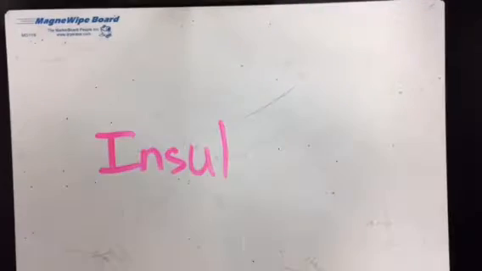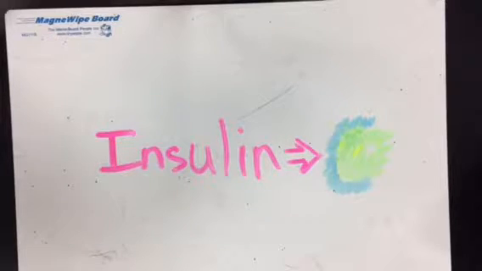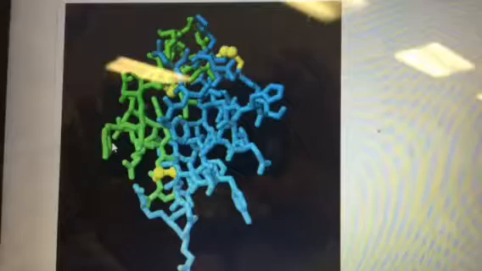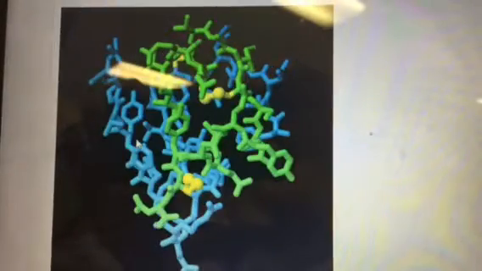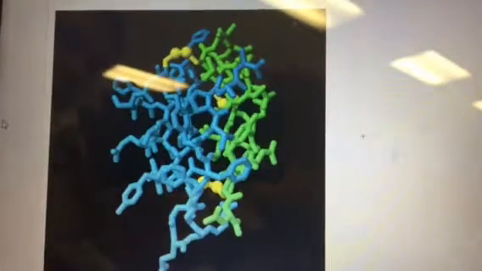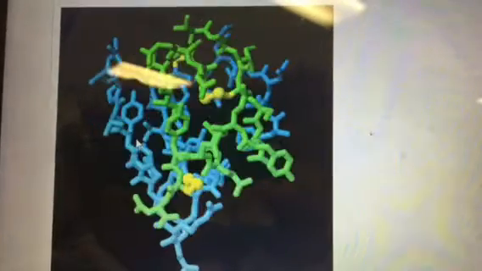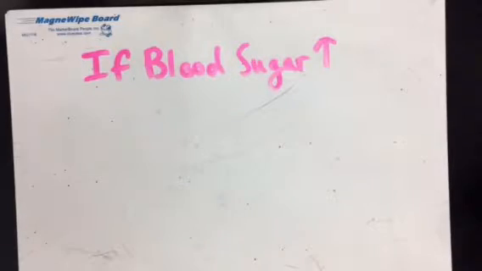Diabetes has to do with the disruption of insulin, the signaling protein that is important for maintaining blood sugar levels. Cleaved from a larger proinsulin, insulin is too small to be folded initially. And as you can see here, insulin is a compact protein with 3 disulfide bridges to hold it together. Now, as you can see, it looks pretty large, but in reality, it's a lot smaller than most other proteins.